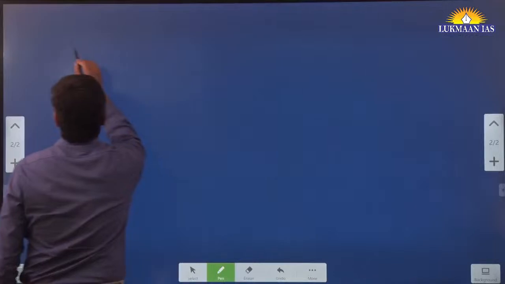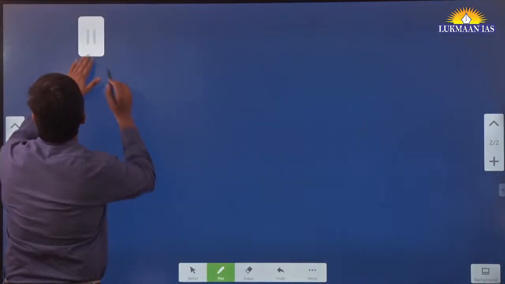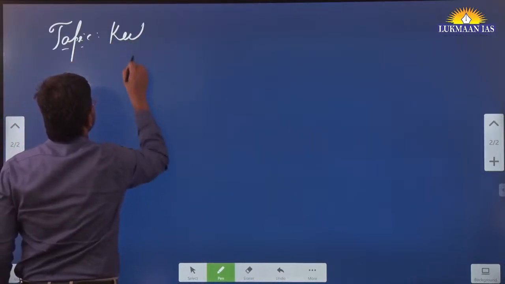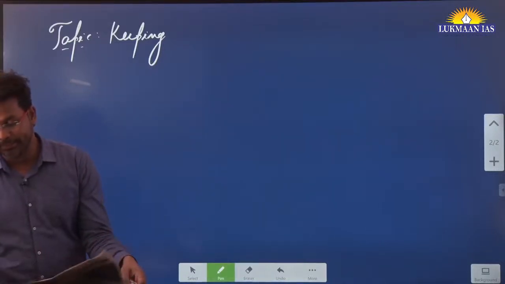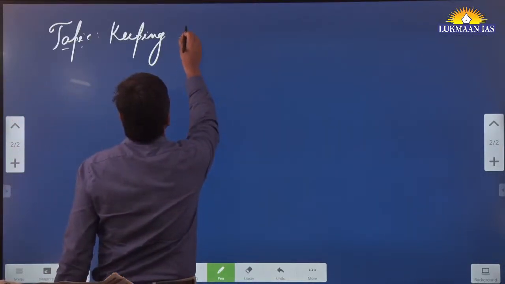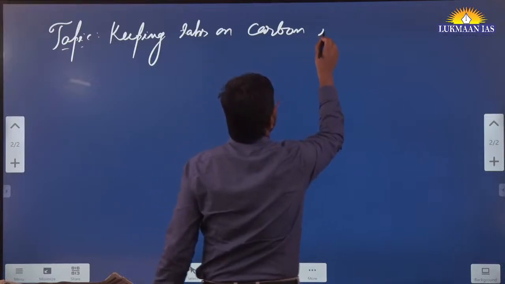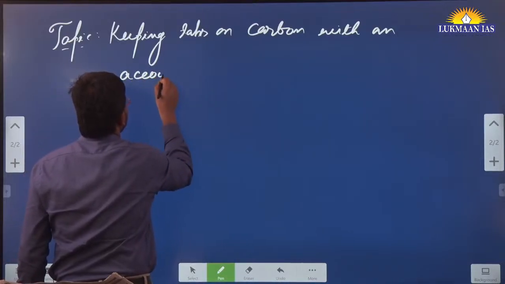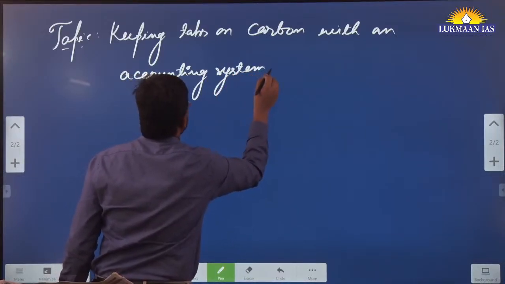Keeping tabs on carbon with an accounting system.